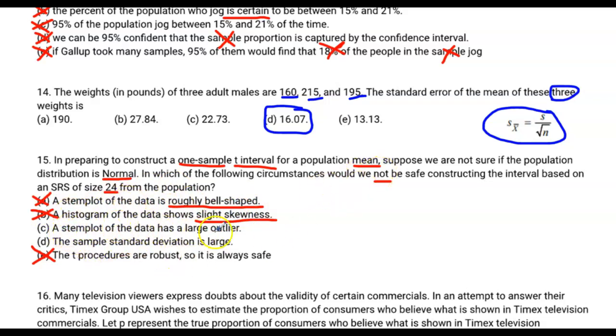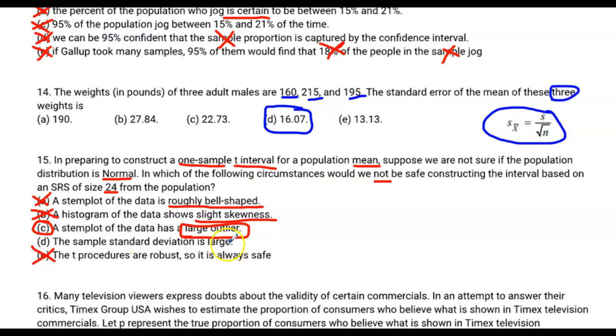A stem plot of the data has a large outlier. Uh-oh, your alarm bell should be going off. As long as you see this word large outlier, that indicates that your data in your sample is not normal. It's got that outlier in it, which means it doesn't follow all the regular laws of normality, which means we can't use a t procedure on it.